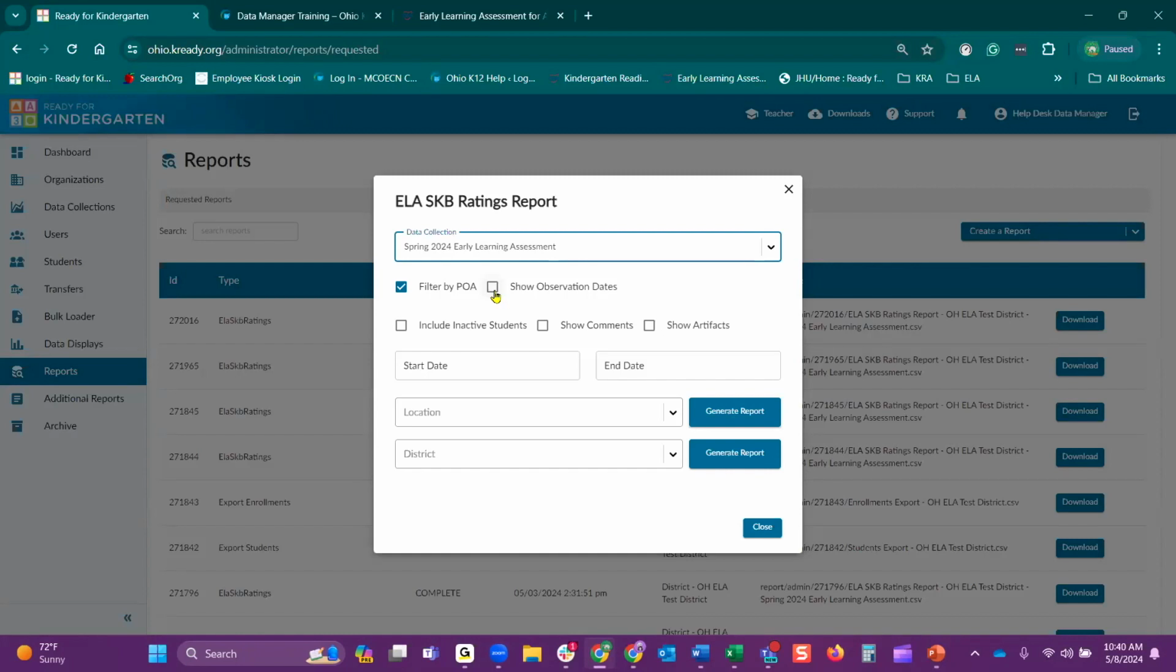You can have this report include inactive students. You can have it show comments, so if a teacher entered a comment for a student for a specific SKB item, or show artifacts. Now I'm going to leave all those blank. I'm just looking at my students. I want to check the data.